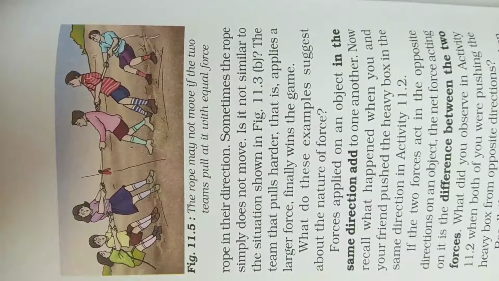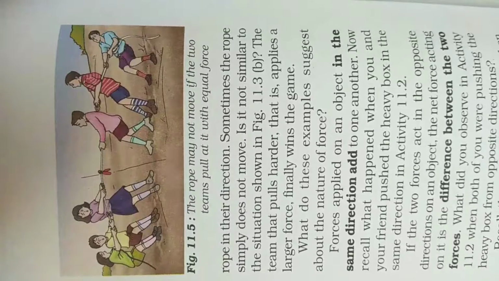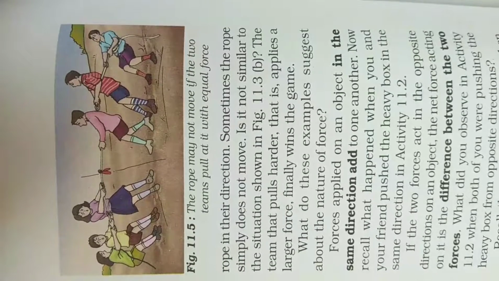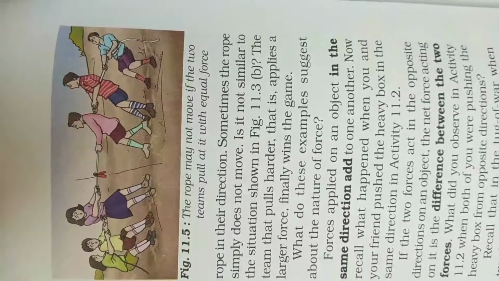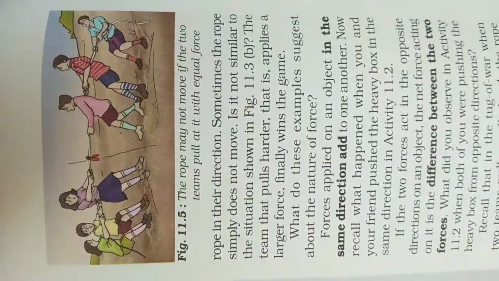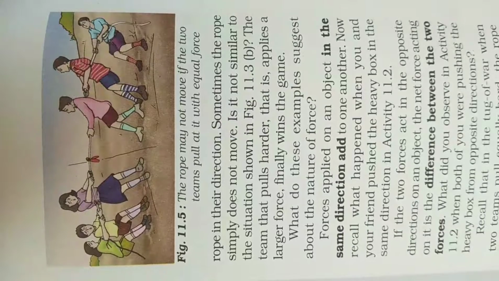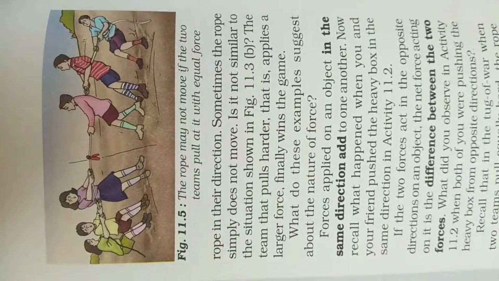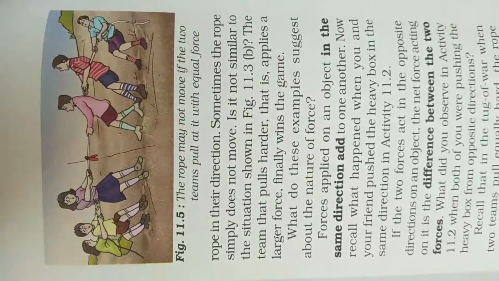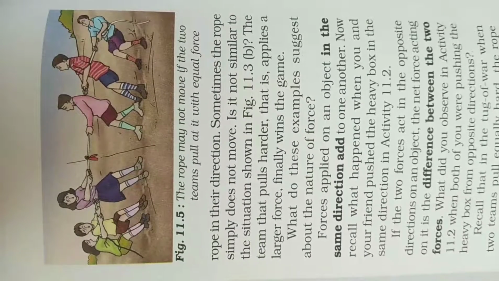The team that pulls harder, that is applies a larger force, finally wins the game. Means the team which applies larger force on the rope wins. Then what does this example suggest about the nature of force? So we'll see forces applied on an object in the same direction add to one another.